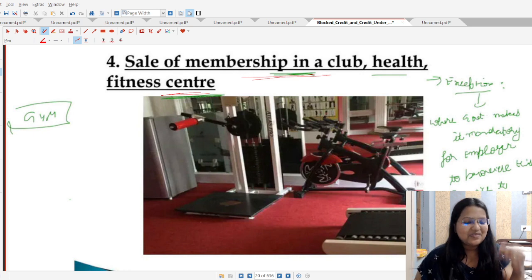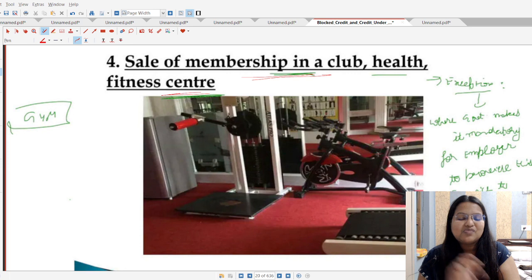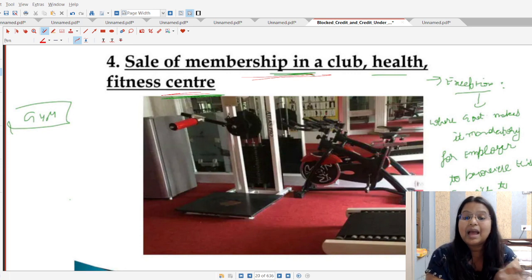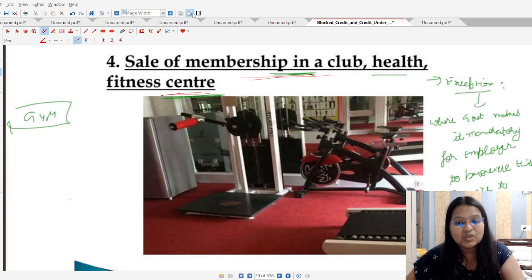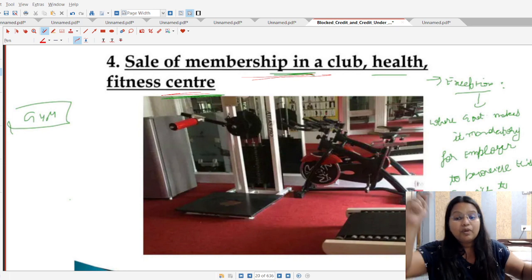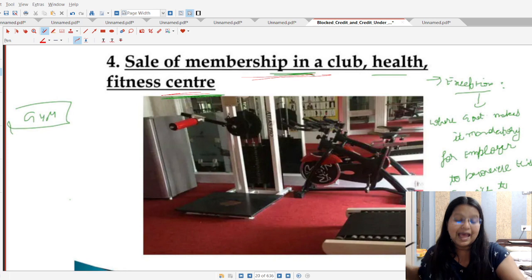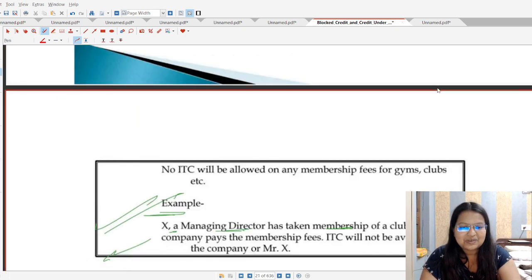No, we can't do it. So in that case, the similar line of business point is not applicable, which is going to be applicable in all other points. So here is only one exception, where the government makes it mandatory for the employer to provide these services to the employee. As the government has made it mandatory, the government will provide the ITC also.